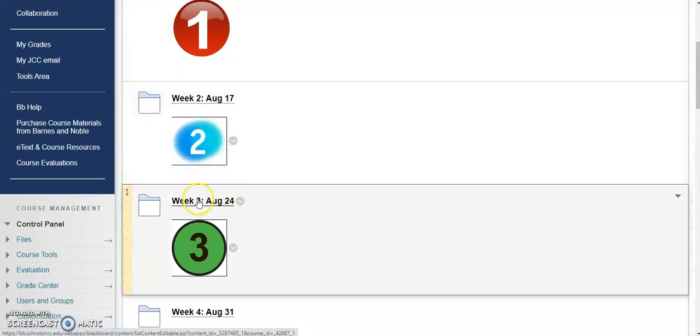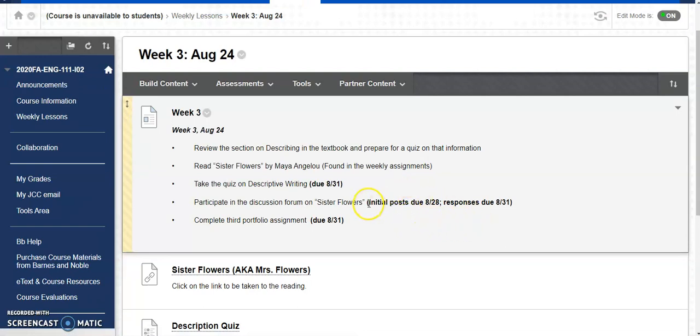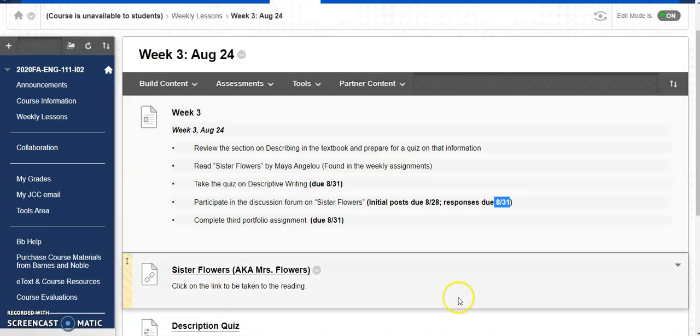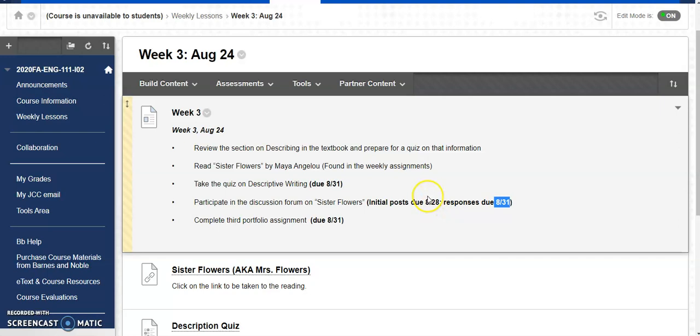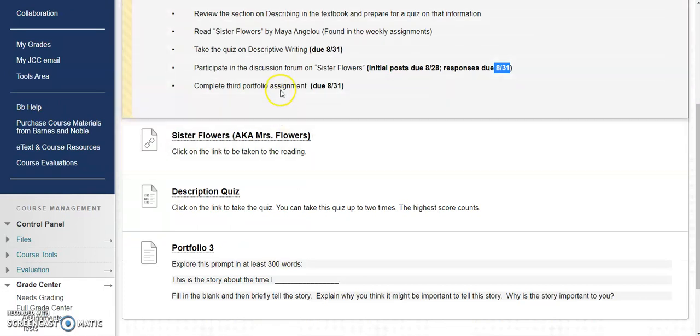And again, we are in week 3. Please note the dates: this is one of those situations where the first post has to be done by Friday so that people will have the ability to respond to it by the following Monday. Most of the assignments are due on Mondays, but we do have some discussion boards where the posts are due on that Friday ahead of time. Make sure you put that in your calendar, tattoo it to your forehead, whatever you need to do to remember it.